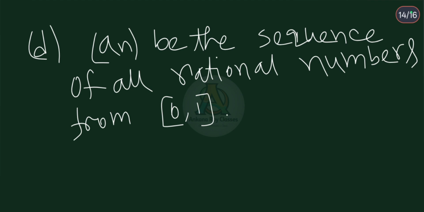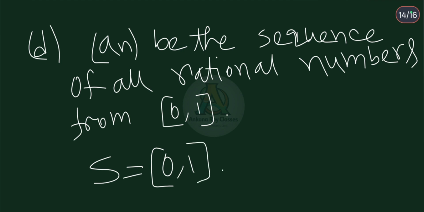Since set of all rational numbers are countable, therefore we can easily construct a sequence of rational numbers from the set closed 0 1. This is a sequence, and limit point of the sequence is, that means S is equal to whole closed 0 1, because set of all rational numbers Q is dense in R, and the set of all rational numbers from closed 0 1, इस सेट का जो लिमिट पॉइंट का कलेक्शन है वो है क्लोज 0 1.